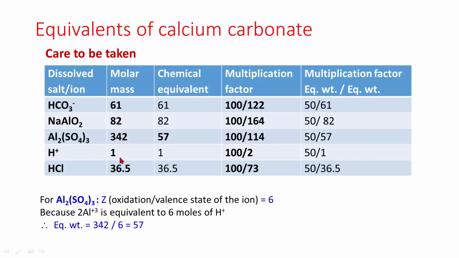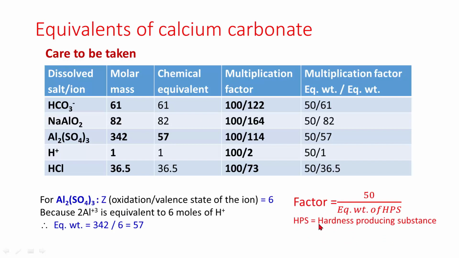In case of proton, molar mass and chemical equivalent are 1, but multiplication factor is 100 by 2. What I want to emphasize is it is better if one is using the equivalent weight of calcium carbonate and the equivalent weight of hardness producing substance. Factor is 50 divided by equivalent weight of hardness producing substance.